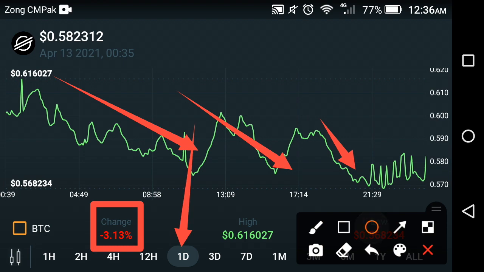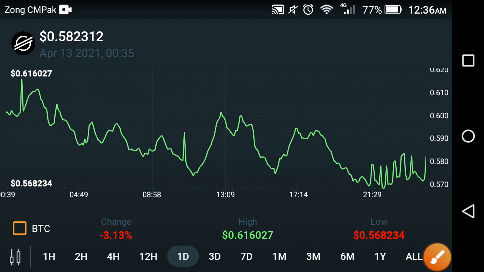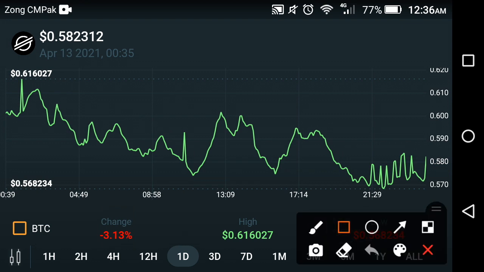So friends, I feel like the current status of XLM is that it is now moving upward, and I hope it goes upward in the future. The average change is negative 3.13%, and the high price is $0.616027, the high price of the XLM coin in the last one day.